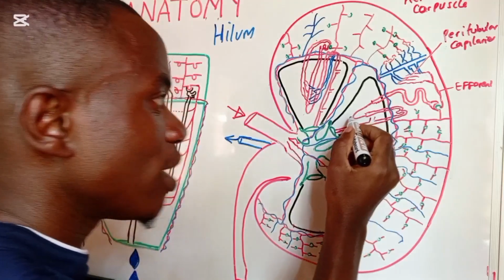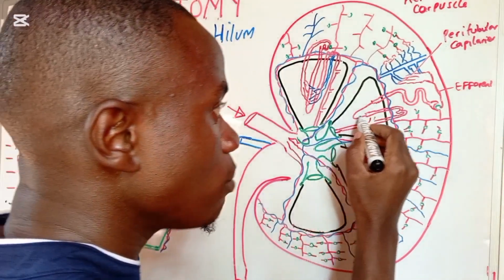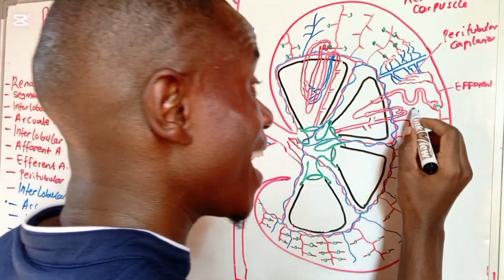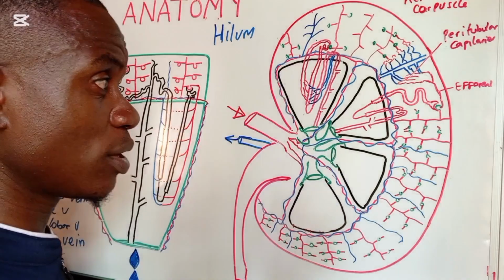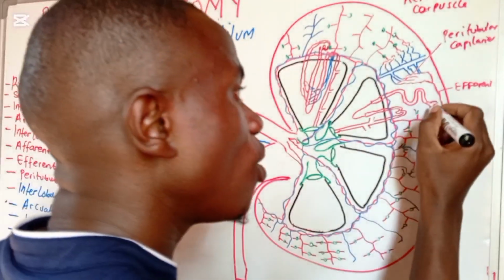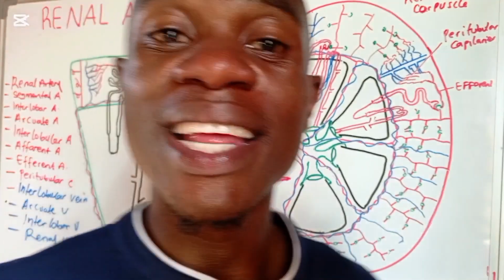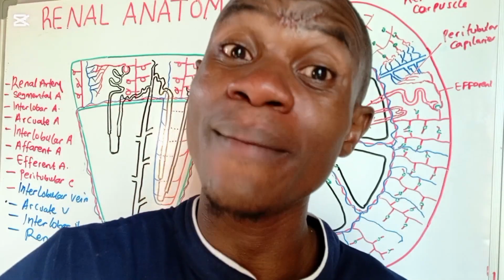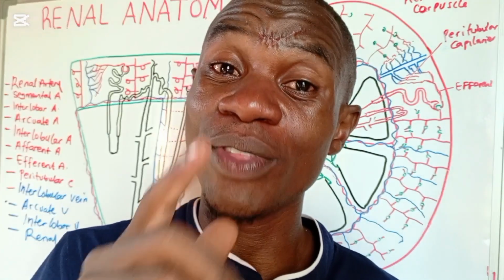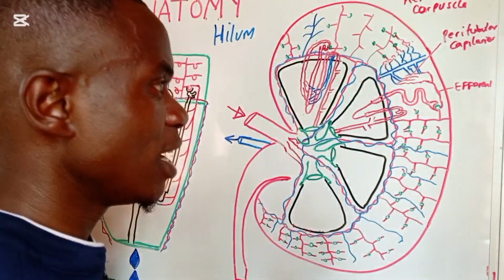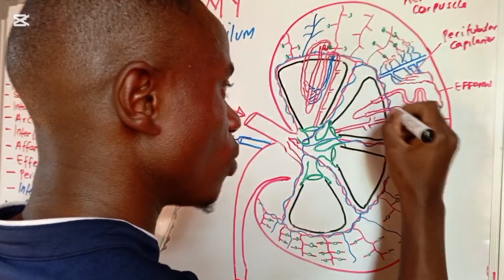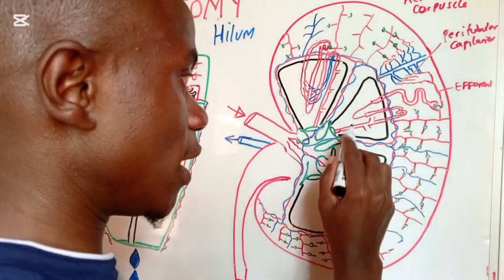It moves inside into the medulla, comes back outside to the cortex, again moves back deep into the medulla. The whole of this arrangement is what we call the nephron. And of course, the nephron is the basic structural and functional unit of the urinary system.